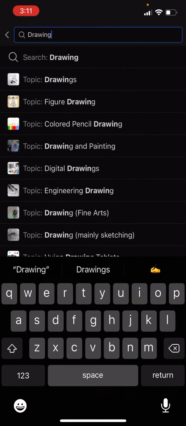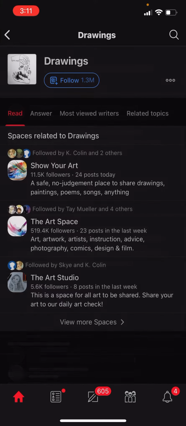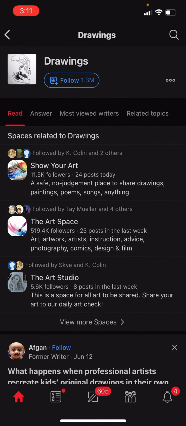Now, you can see we get lots of topics. We get drawings, figure drawing, colored pencil drawing, drawing and paintings, digital drawings, blah, blah, blah. The point is, I'll click drawings. Let's say that's the topic I want to follow. Now, you see where it says follow up there? The blue box? All you have to do is click follow. Isn't that pretty simple?